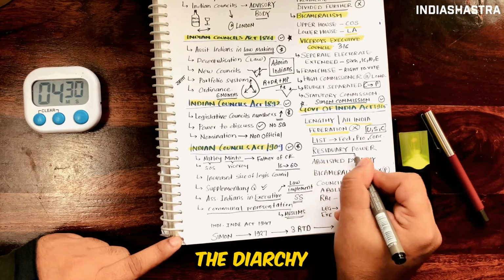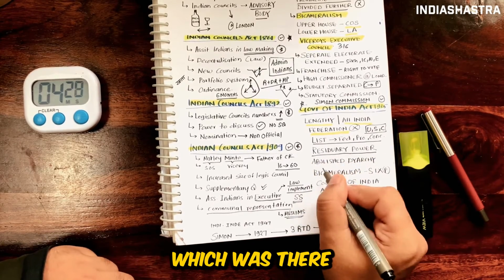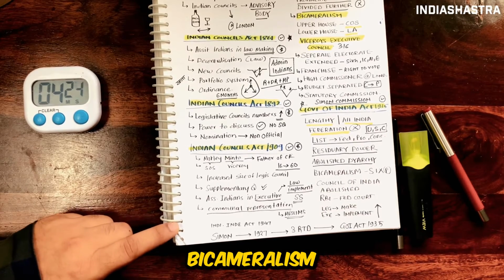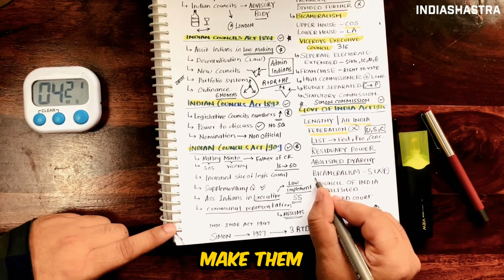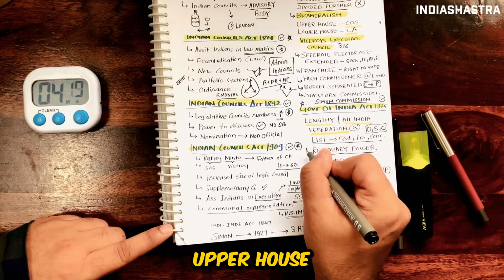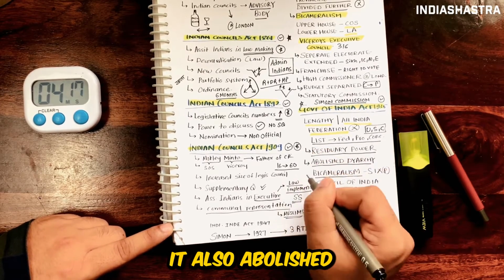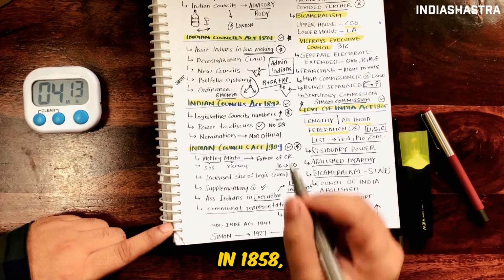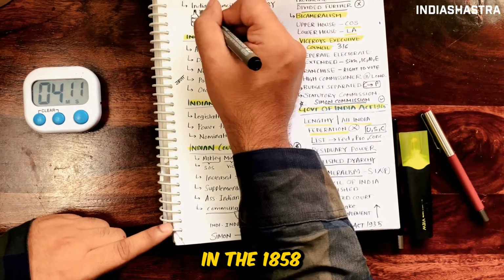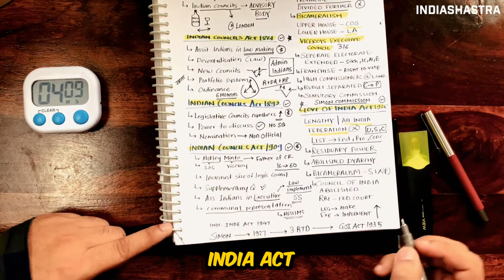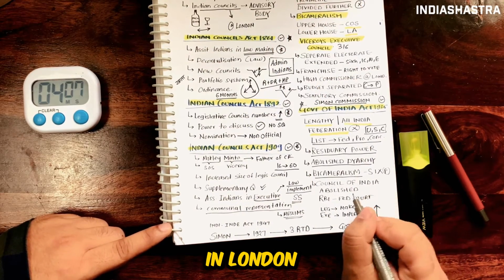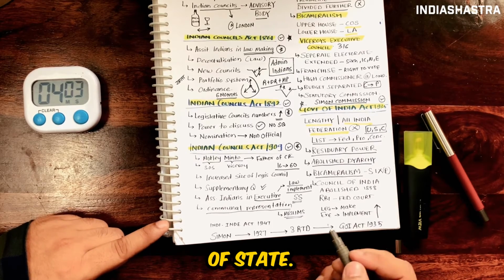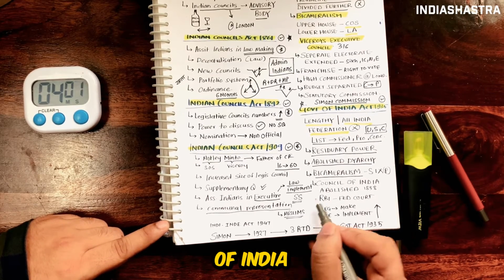It abolished the diarchy in provinces, which was there from 1919. It also introduced bicameralism in 6 provinces. Bicameralism means there would be an upper house and a lower house. It also abolished the Council of India, which was formed in 1858, about which we learned in the 1858 Government of India Act, which was situated in London and acted as an advisory body to the Secretary of State. This Council of India was abolished.